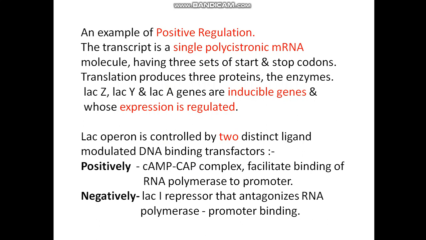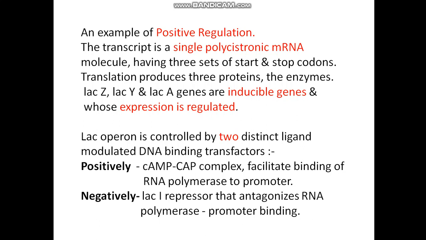The transcript is a single polycistronic messenger RNA having 3 sets of start and stop codons, which translates the 3 proteins and 3 enzymes. The LAC-Z, LAC-Y and LAC-A genes are inducible genes whose expression is regulated by 2 methods, positively and negatively.